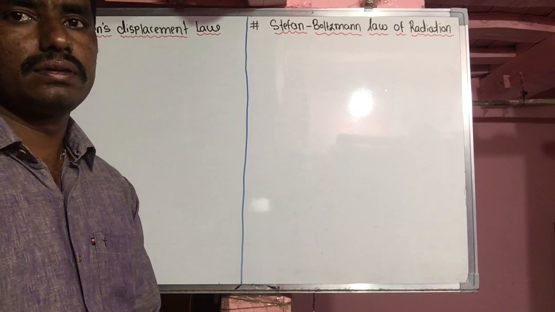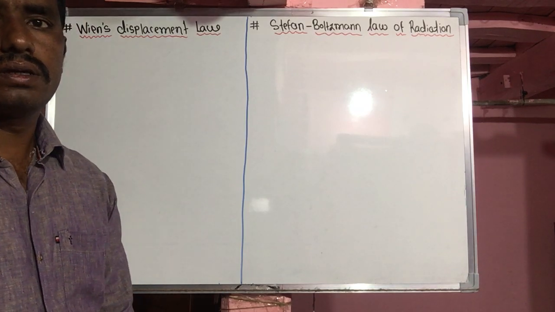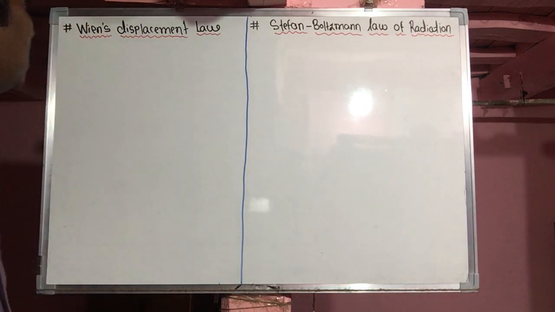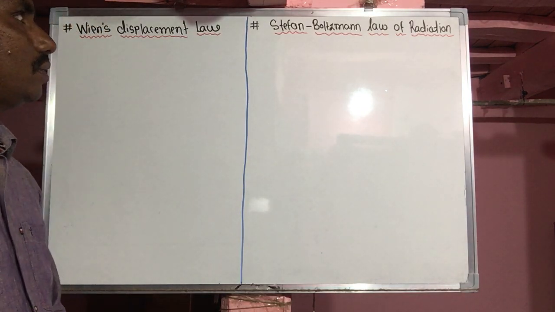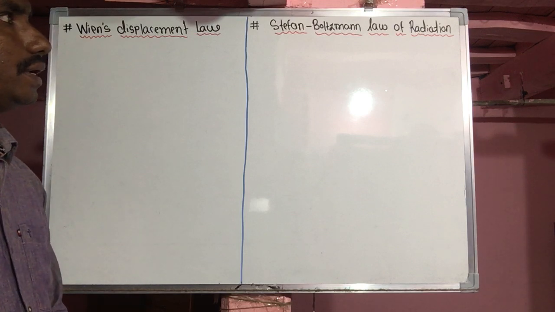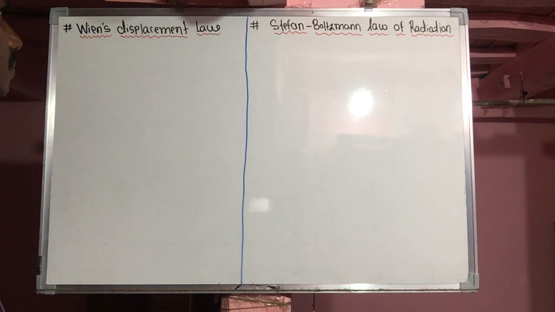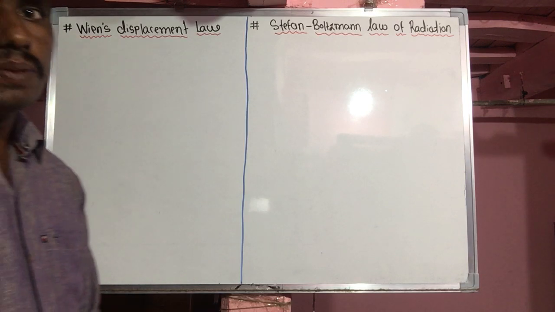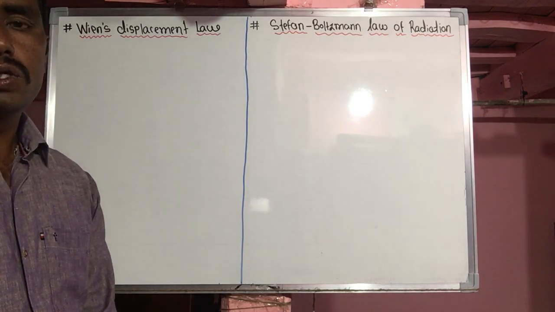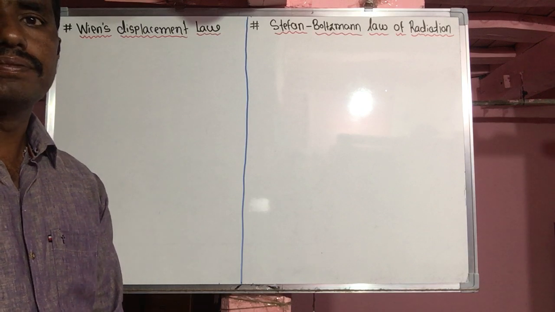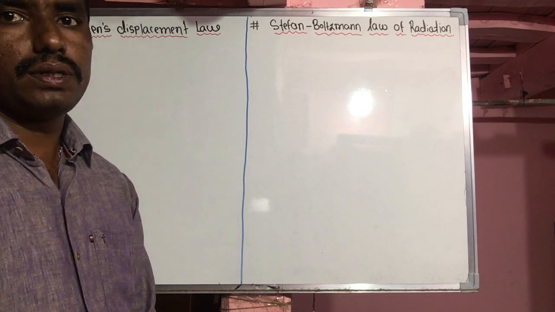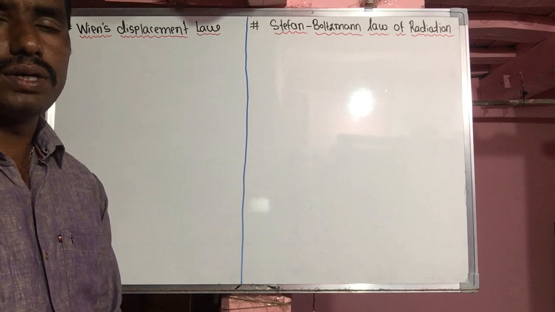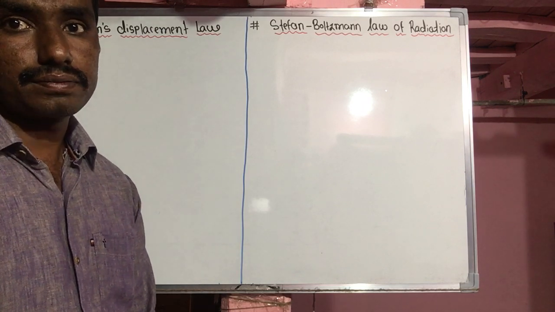Hello everyone. Now, the next topic in the lesson on kinetic theory of gases and radiation is Wien's displacement law and the Stefan-Boltzmann law of radiation. First of all, let's start with Wien's displacement law. Wien's displacement law depends on the previous topic, which is the spectral distribution of heat radiation by a perfect black body. In that we discussed lambda max.